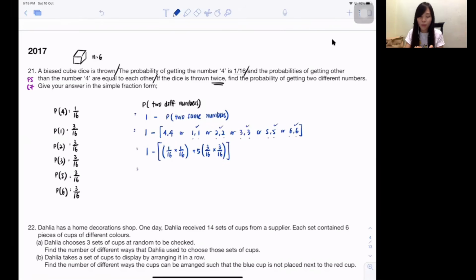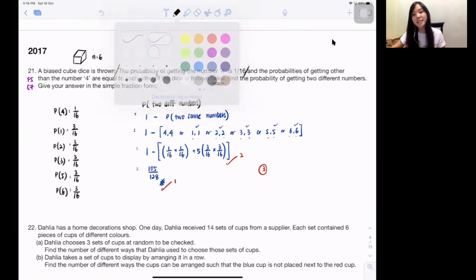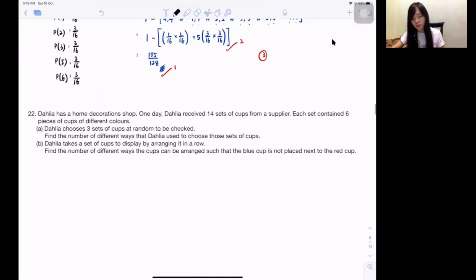So no need to list out one by one, save your time. I already taught you on the starting. So press calculator, isn't it the answer? 105 over 128. Done. And this question is worth 3 marks. Here 1, here 2. Altogether 3. Easy. Done. 21 done, 22.